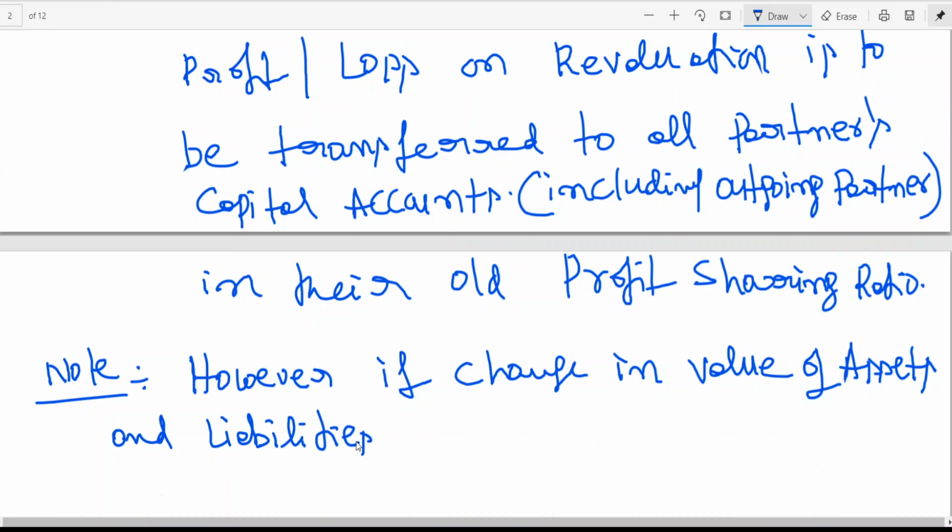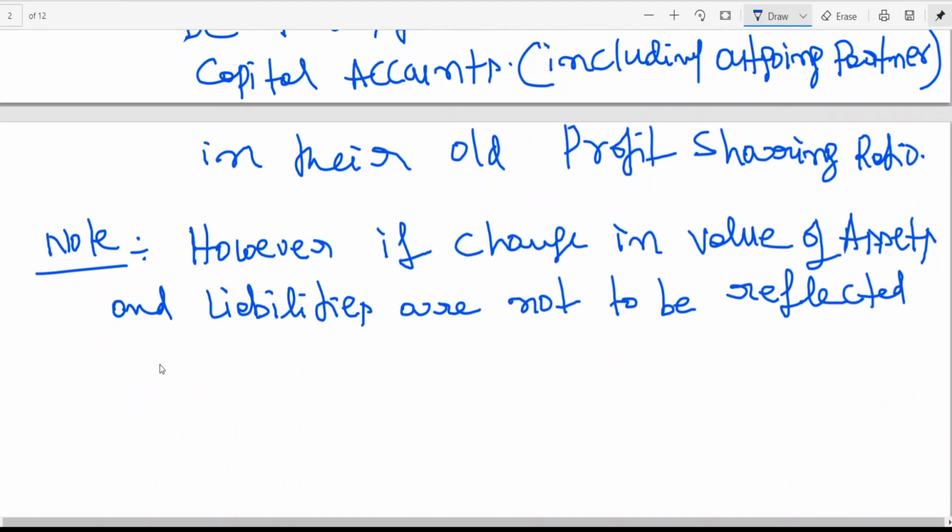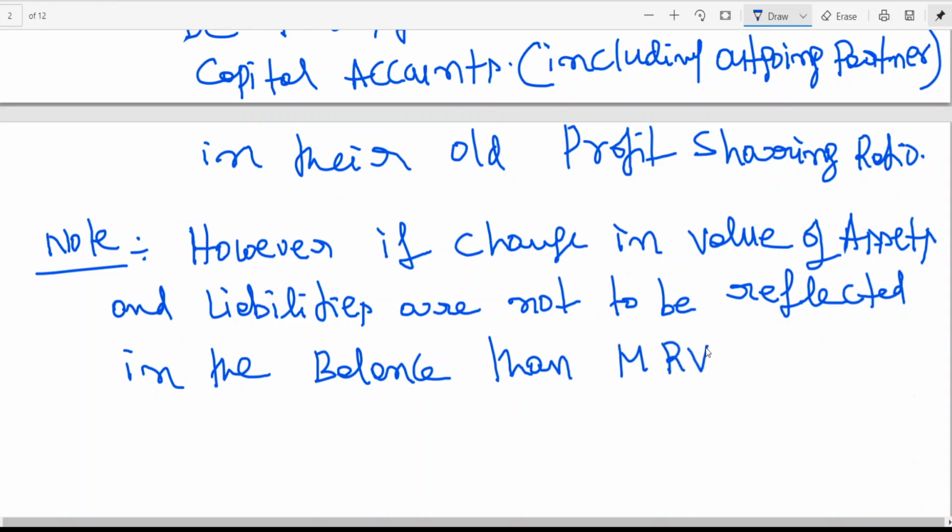However, if change in value of assets and liabilities are not to be reflected in the balance sheet, then memorandum revaluation account is opened.